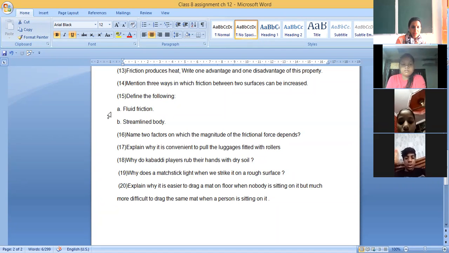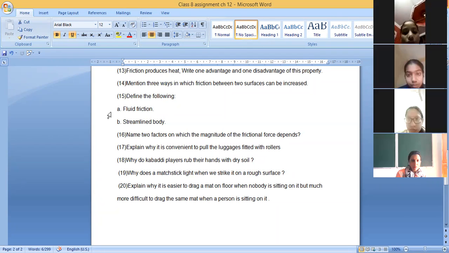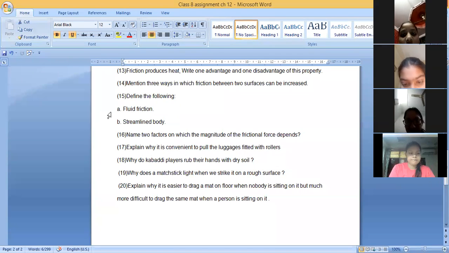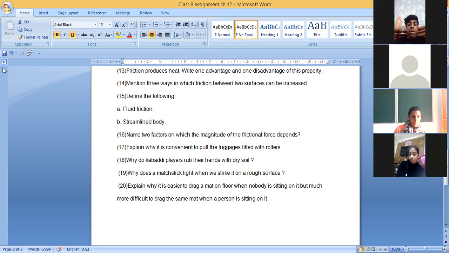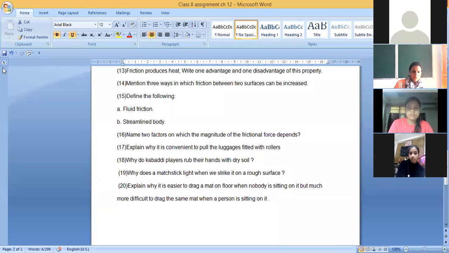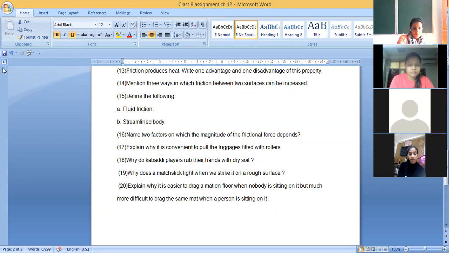Why do kabaddi players rub their hands with dry soil? Ma'am, can I tell? Yes, Aryan, tell. Ma'am, kabaddi players rub their hands with soil for a better grip over their opponents. For the better grip. Okay.